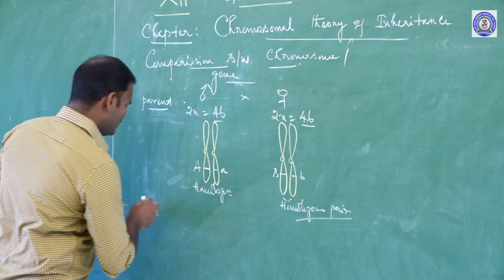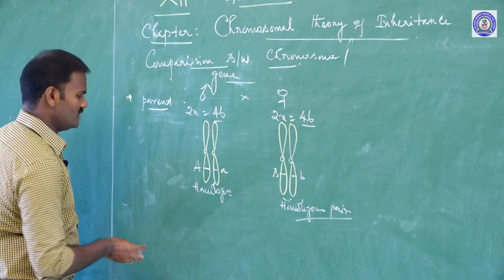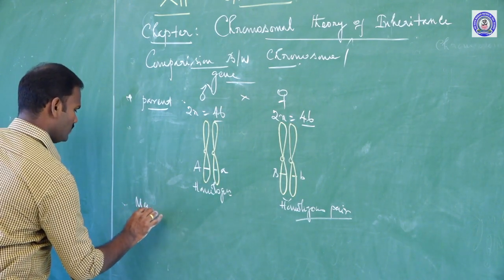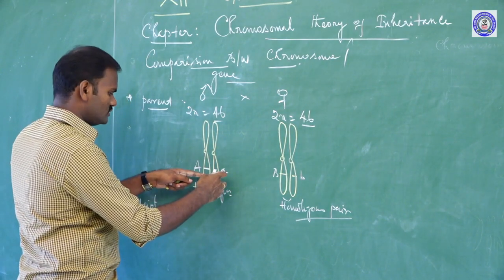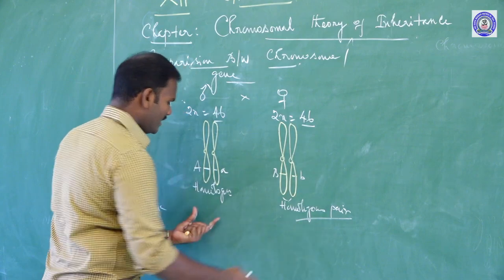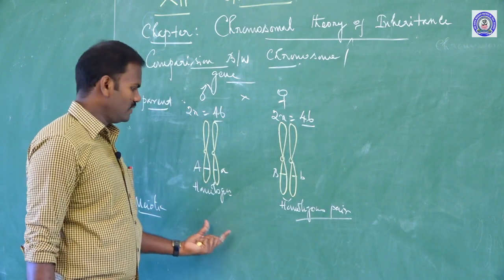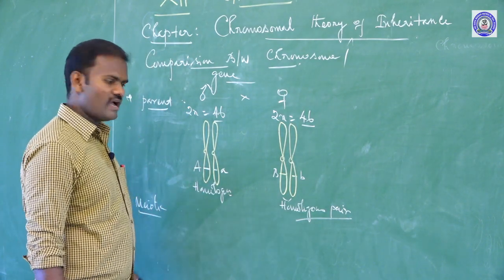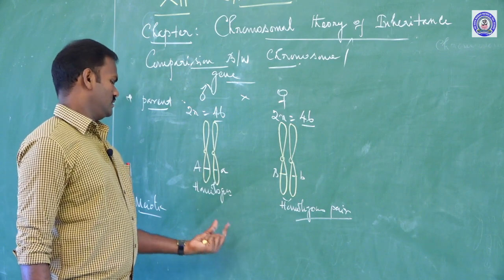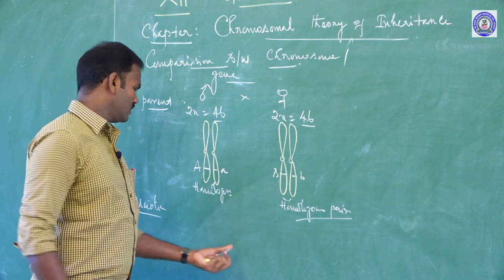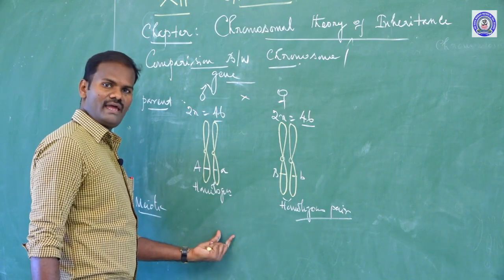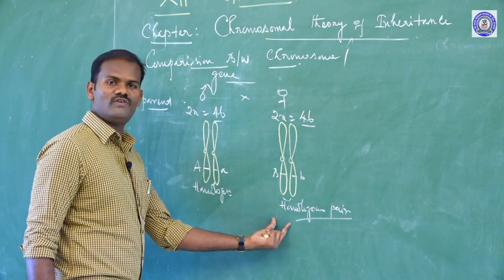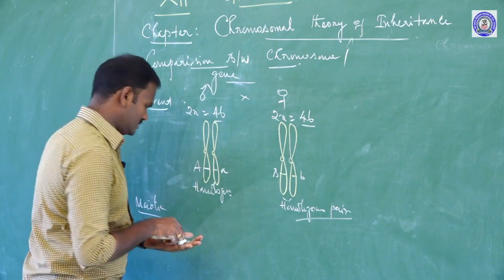But at the time of meiotic cell divisions, the homologous pairs of chromosomes get segregated and enter into each gamete, male and female gametes. Finally, one of the male pair fuses with one of the female pair during fertilization.